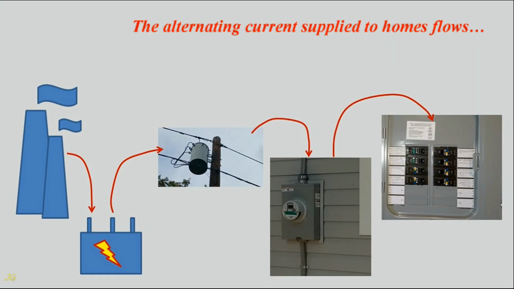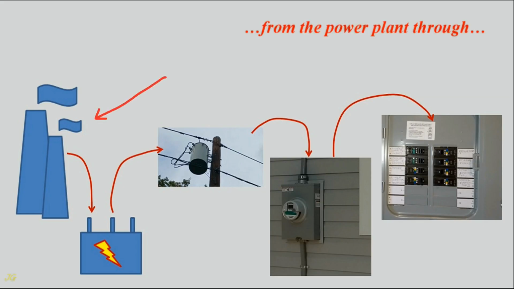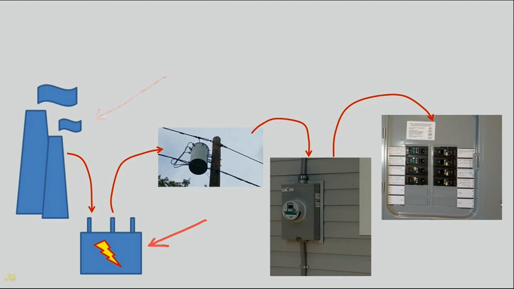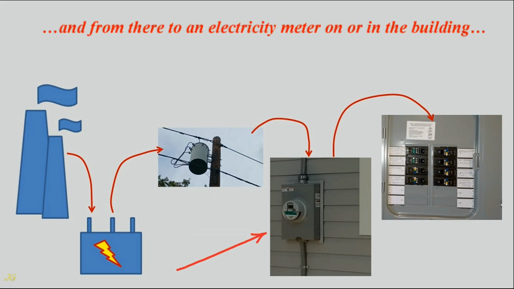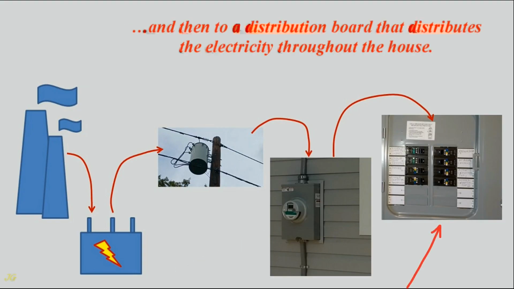The alternating current supplied to homes flows from the power plant through a substation to a transformer located near the house, and from there to an electricity meter on or in the building, and then to a distribution board that distributes the electricity throughout the house.